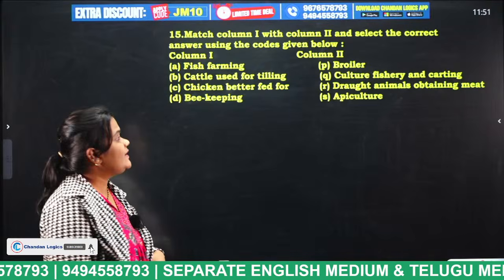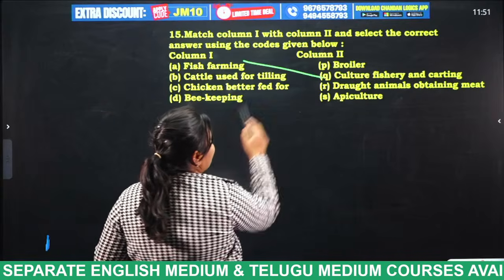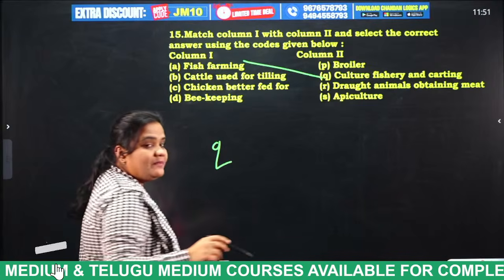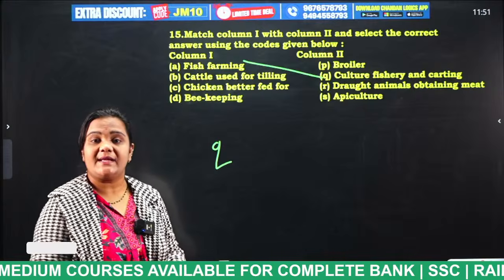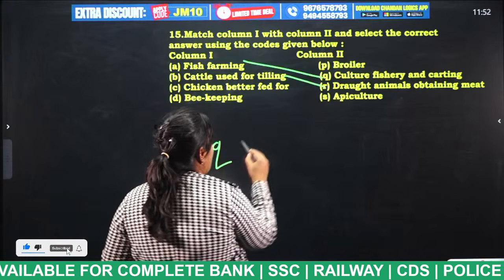So what is the answer, students? Fish farming is nothing but culture fishery and carting. Cattle used for tilling means cattle which are used for ploughing and luggage carrying. So those are considered as what, students? Draught animals.